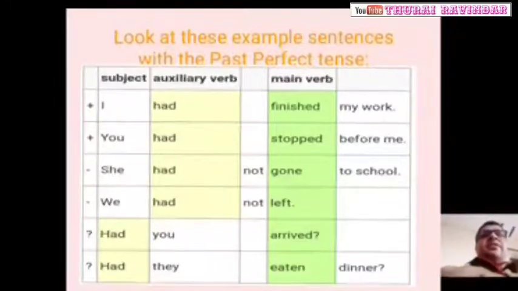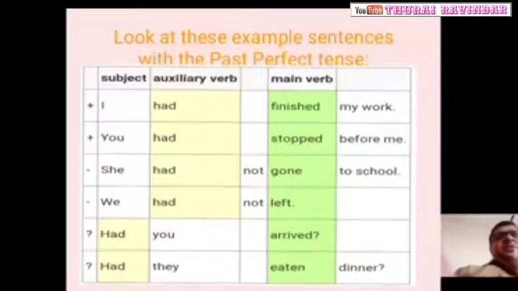Okay, next. You write down. He stayed up all night because he dash a lot of homework.